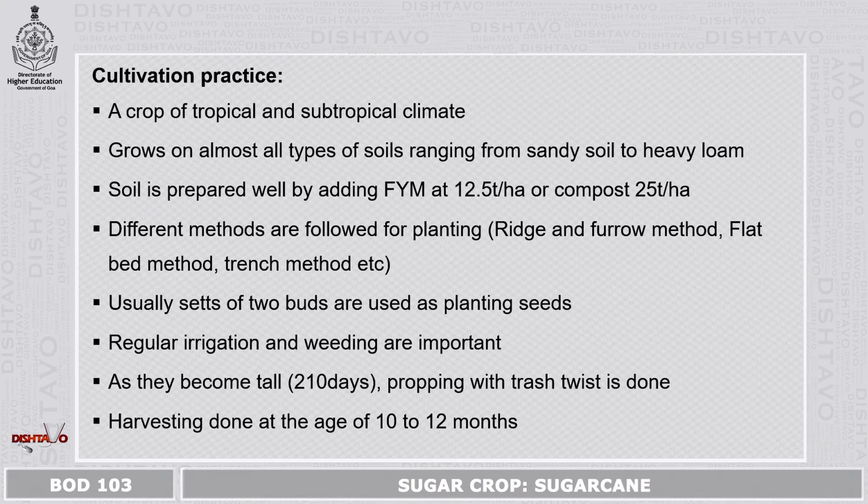Because you may know the seeds are viable for a very short time in sugarcane, we may not be able to plant them as soon as we get them. So the best way is to use vegetative propagation by using the cuttings. Regular irrigation and weeding are very important. It requires a lot of water.